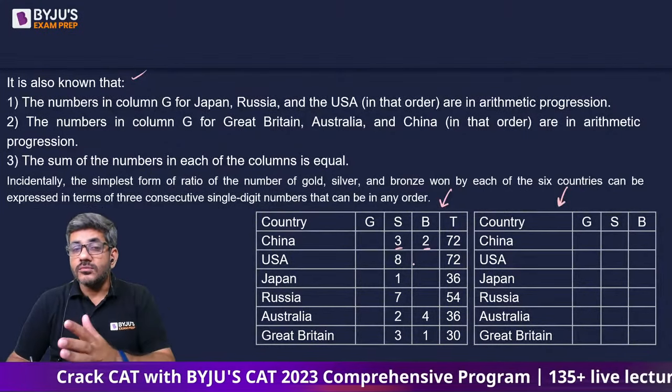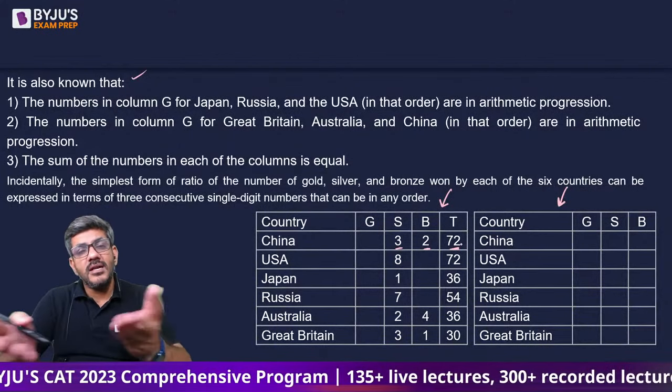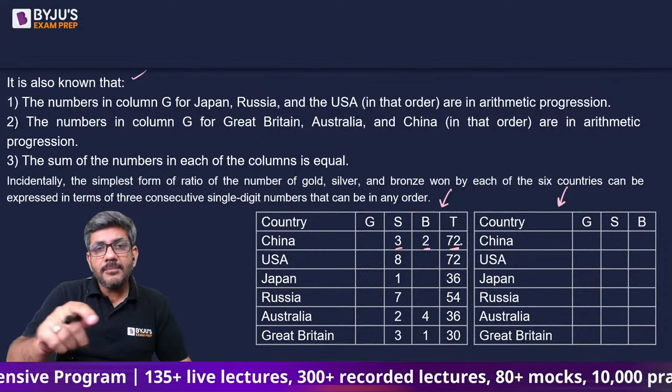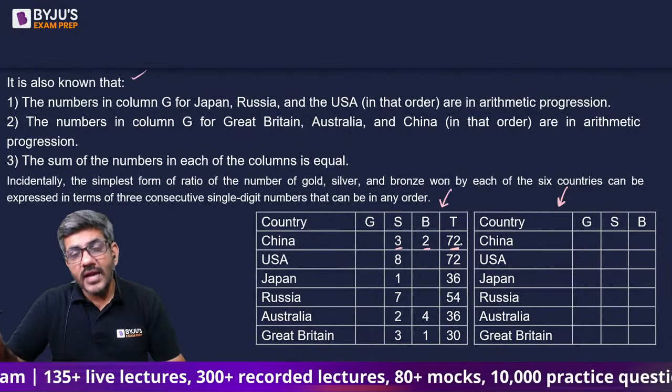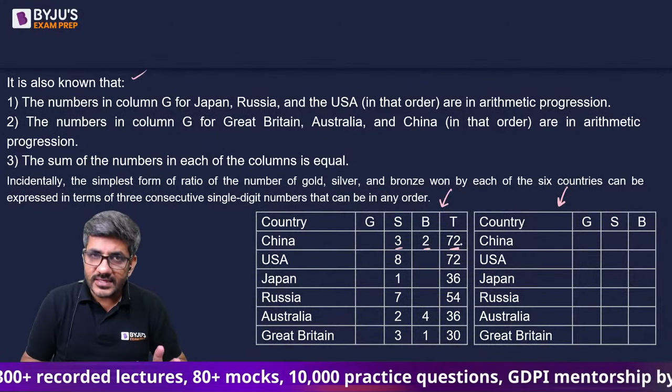And 72 can be divided in a ratio of 1, 3, 2 because 72 is a multiple of 1 plus 3 plus 2. If it is 4, 3, 2, 4 plus 3 plus 2 is 9. 72 is a multiple of 9 as well. So I don't think that this is going to help us. This is actually giving us 2 cases.